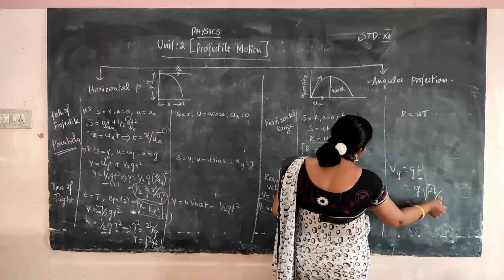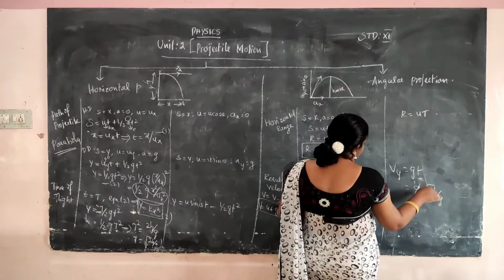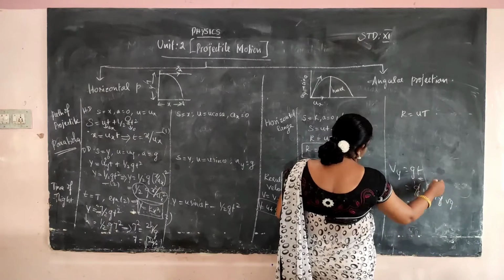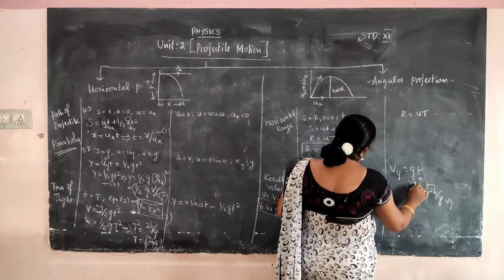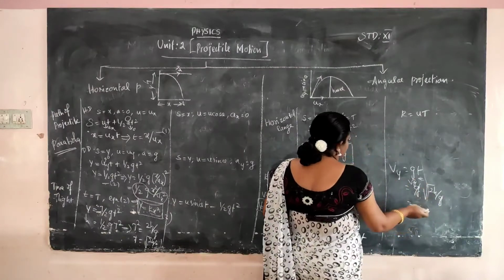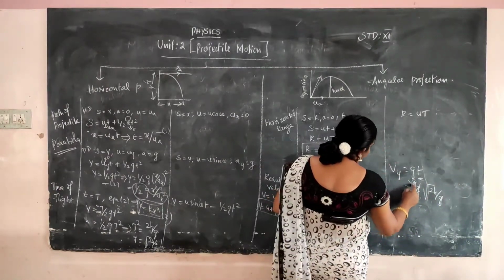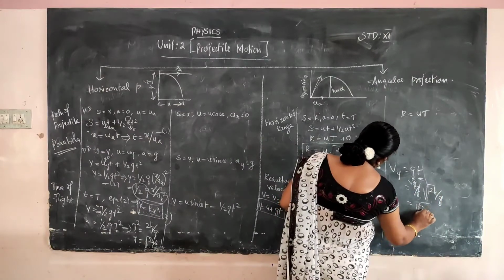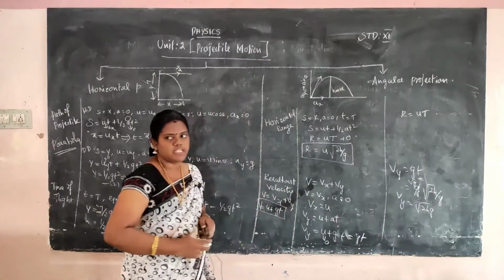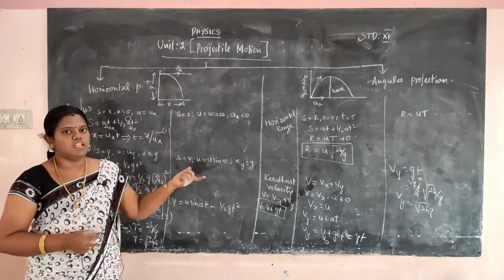So we take g at the outside, g will be cancelled, only root g is there. So root g will be in the numerator. Inga ulla normal g, inga ulla root g consider panninga, root g will be divided by root g. So root g, root 2h, root of 2hg. This is the speed of a particle, speed of the projectile. So easily find out the velocity of the projectile and easily find out the speed of the projectile.